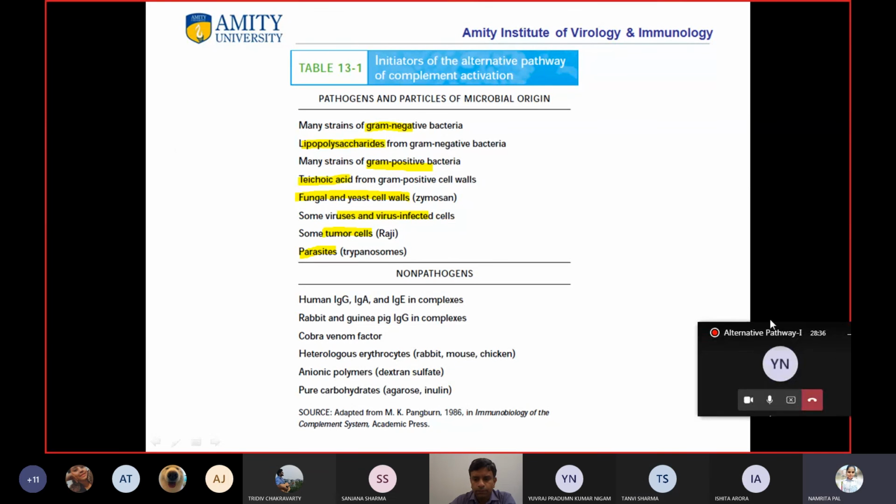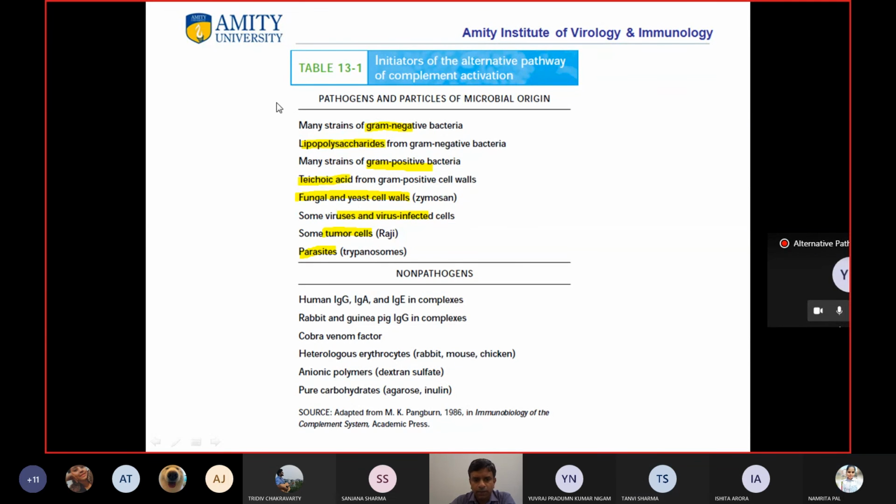Okay, sir. Yeah. So as I said, there are a lot of pathogens which can lead to initiation of the alternative pathway. Okay. Then there can be non-pathogens like IgG, IgA complexes. Okay. Cobra venom factor. Okay. There can be erythrocytes from other host. Okay. So there can be a lot of different non-pathogens also which can lead to activation of the alternative pathway. Okay.